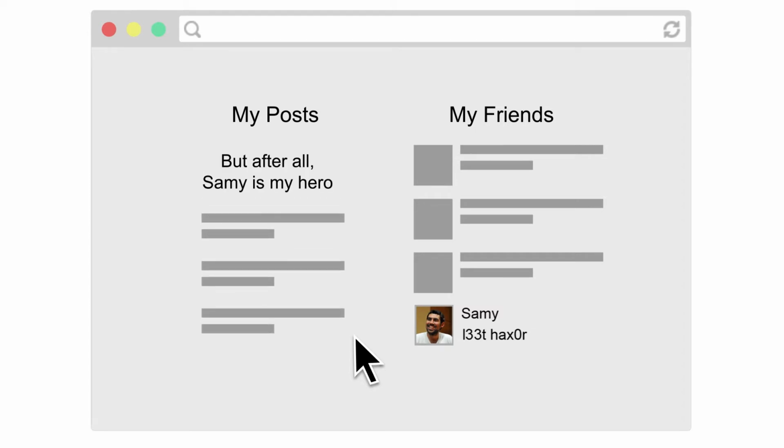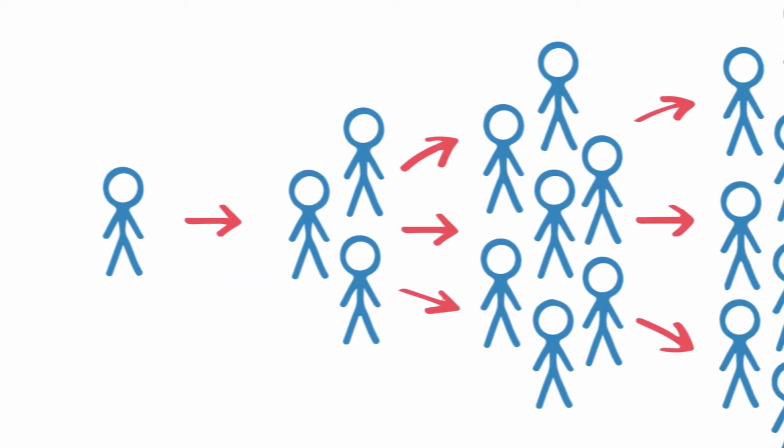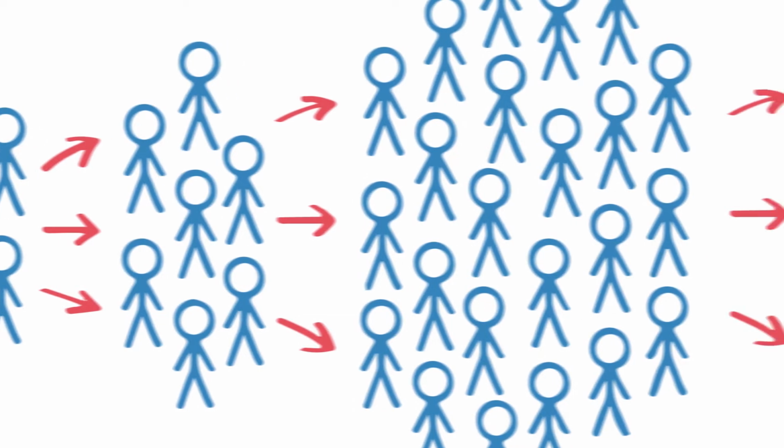This post had the exact same code, which made anyone visiting their profile add Samy as their friend, and replicate on and on and on. 5 hours later, Samy had 1 million friends. He was cool.